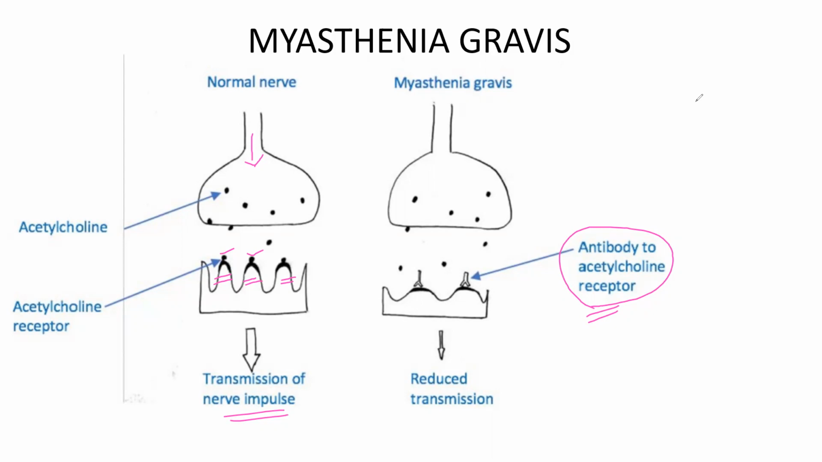See here, already there are sufficient acetylcholine receptors. Here there are no sufficient acetylcholine receptors. So when the acetylcholine comes, it can't act. It leads to reduced transmission. So the main mechanism is antibodies produced against the acetylcholine receptors. They come and occupy the space on acetylcholine receptors. So the released acetylcholine cannot act on acetylcholine receptors. So this is the pathophysiology of myasthenia gravis.